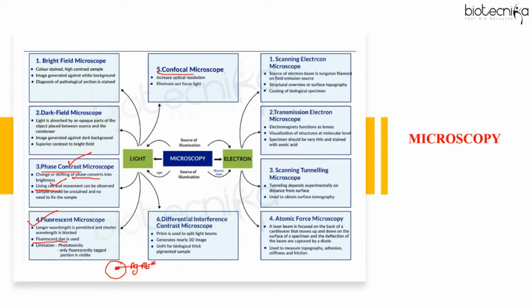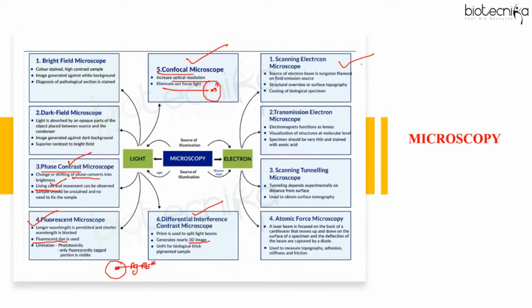Confocal microscopes help to eliminate out of focus light and increase the optical resolution. And it even helps in co-localization. That is, if two proteins are located very near each other in the cell, you can easily differentiate them using a confocal microscope. Then the differential interference contrast microscope is also used to get better contrast, and you can use it to generate a 3D image, right?